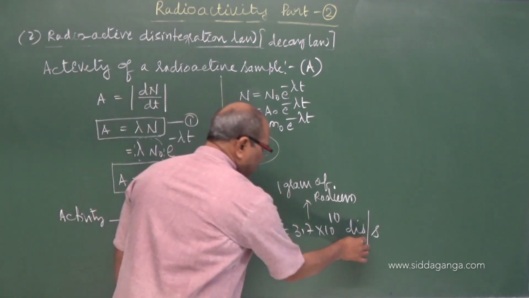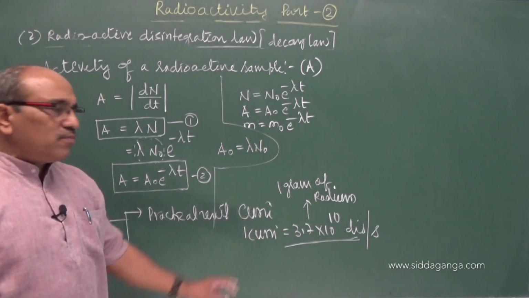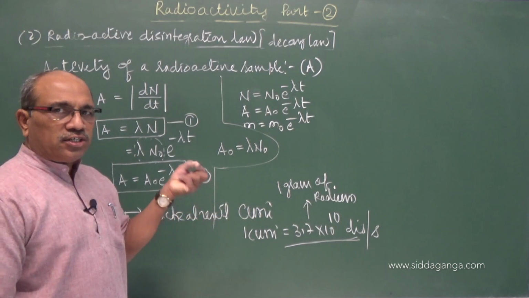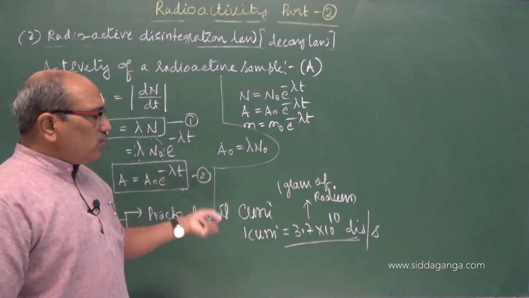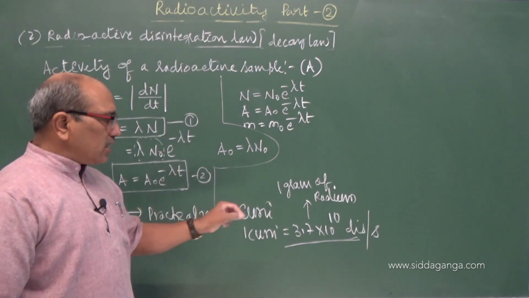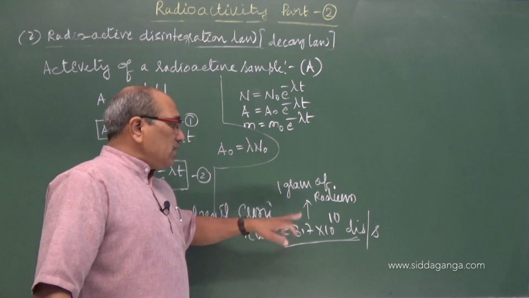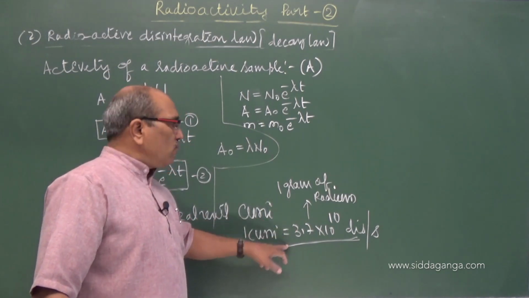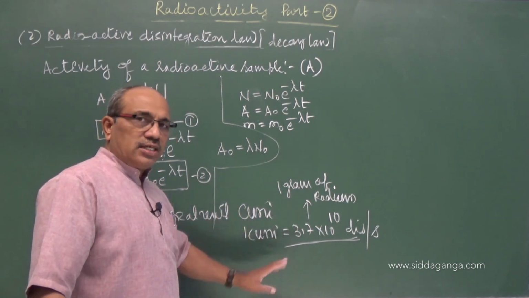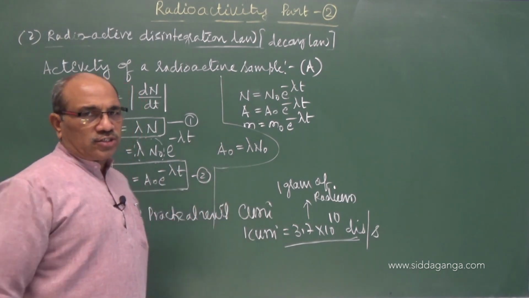You may be thinking how this number was concluded for the Curie. That is drawn from 1 gram of radium. If you take 1 gram of radium and start to count the activity, when you place it in the counter, in 1 second it reads this much disintegration. The approximate averaged activity of 1 gram of radium per second is this. This is taken as a measurement of the activity of the radioactive sample.